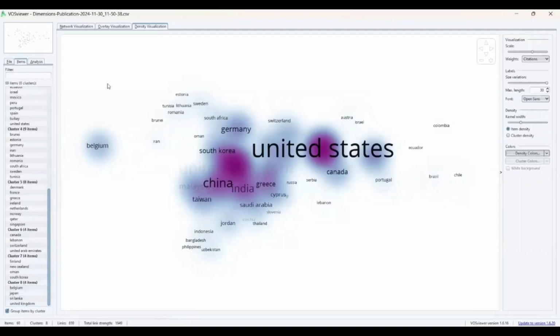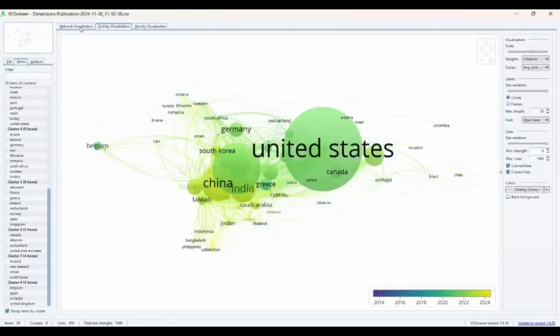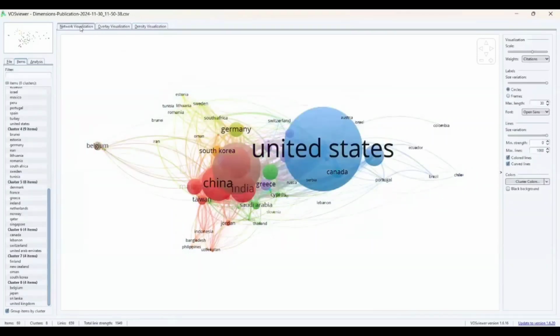So this is the way we can go with the co-authorship network mapping using country data, on the basis of the country. So, co-authorship network mapping for the countries.